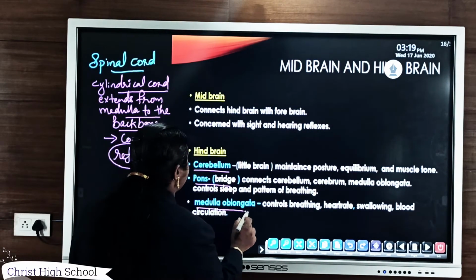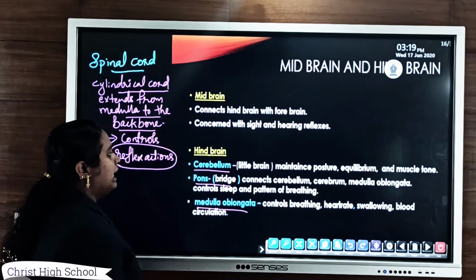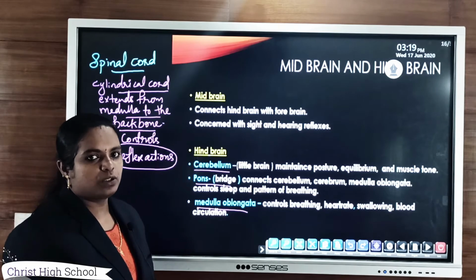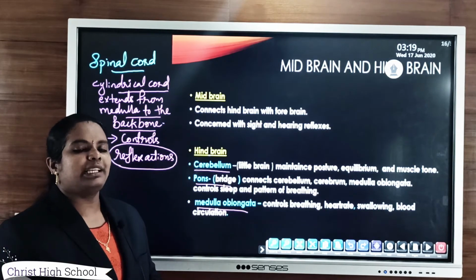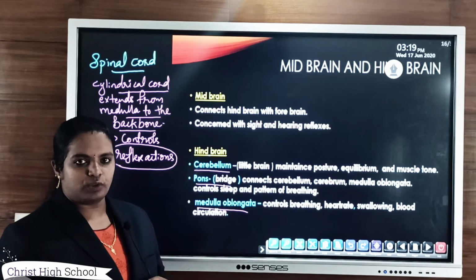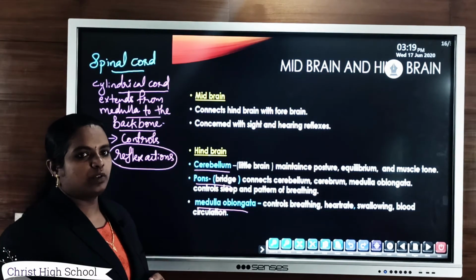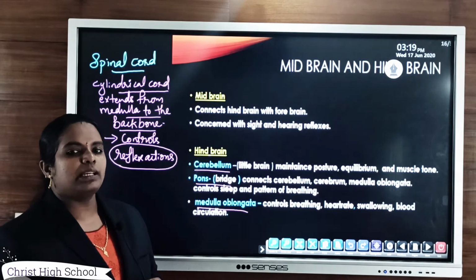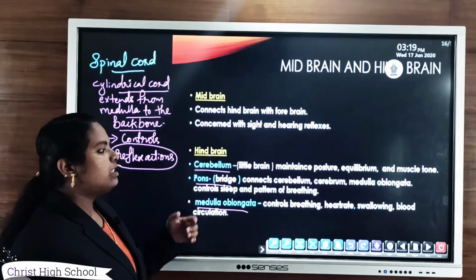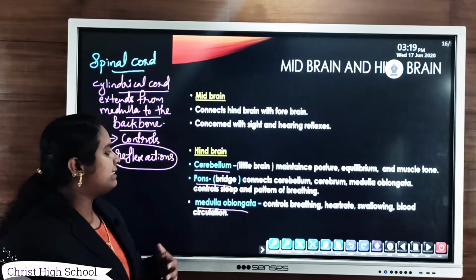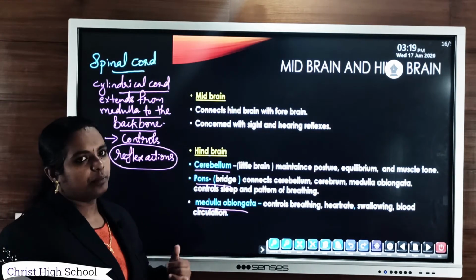The third part of brain, that is hindbrain. The main parts of hindbrain are cerebellum, pons varolii, and third part, that is medulla oblongata. Then the cerebellum, it is also known as little brain because it is mainly concerned with the balancing of body, maintenance of body posture, as well as equilibrium of our body, and it controls the movement of muscles. So that is why the cerebellum is known as little brain.